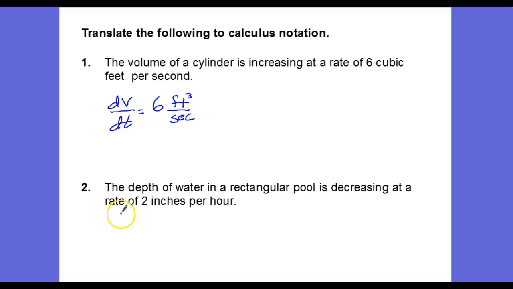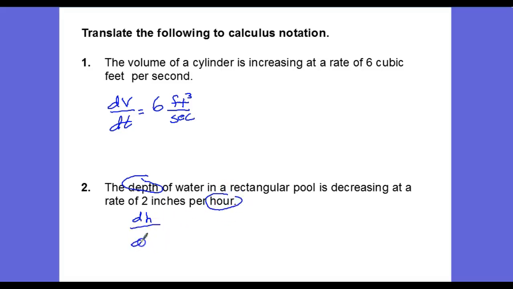And number 2, the depth of water in a rectangular pool is decreasing at a rate of 2 inches per hour. Okay, so we're talking about a change in depth. And so that's going to be a change in height. So we'll call that dH. And again, this is occurring per unit time, in this case per hour.